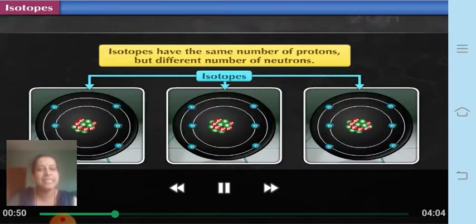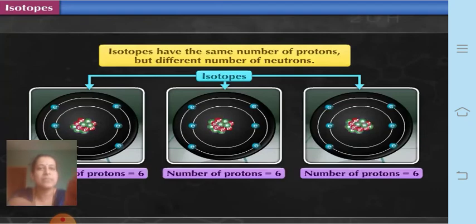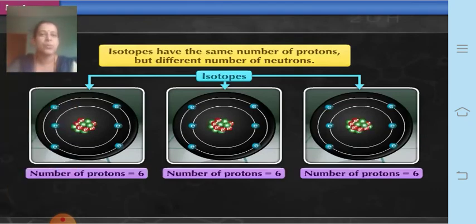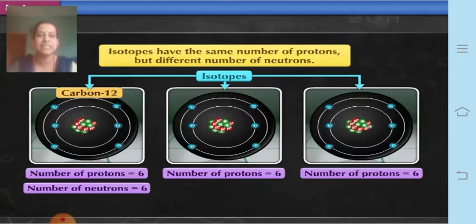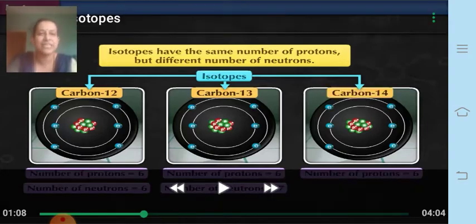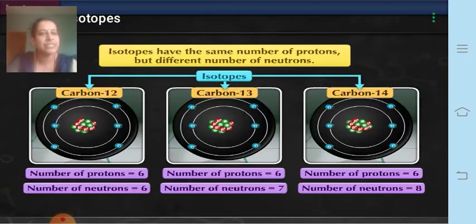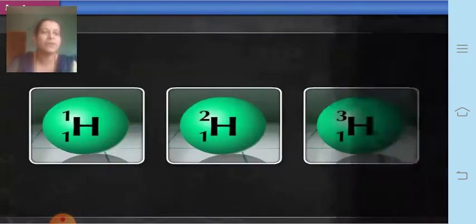Now let us see certain examples here. The proton number is 6 in the case of carbon, whereas the neutron number is different. In carbon 12 the number of neutrons is 6, because 6 plus 6 is 12. In carbon 13 the number of neutrons is 7, and therefore 6 plus 7 is 13, whereas carbon 14 has 8 neutrons, and therefore 8 plus 6 becomes 14.